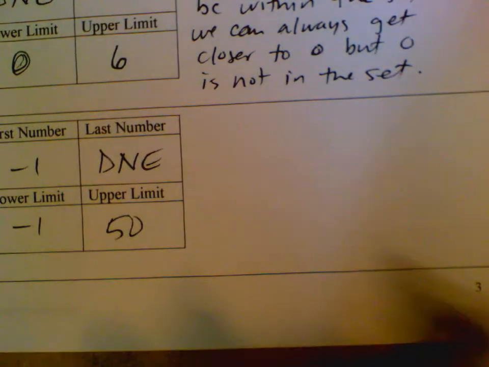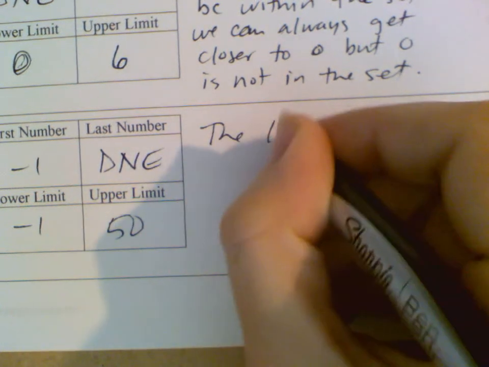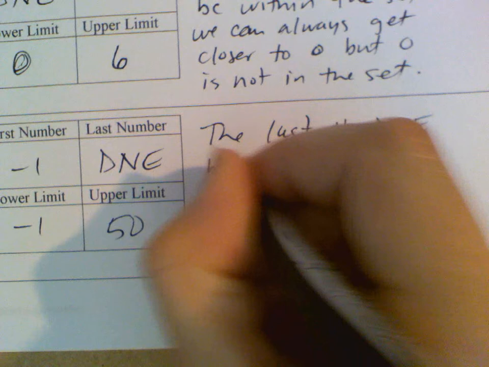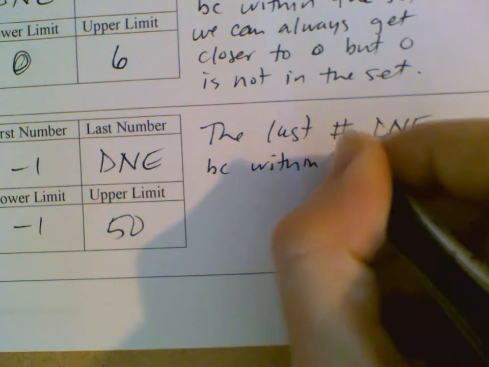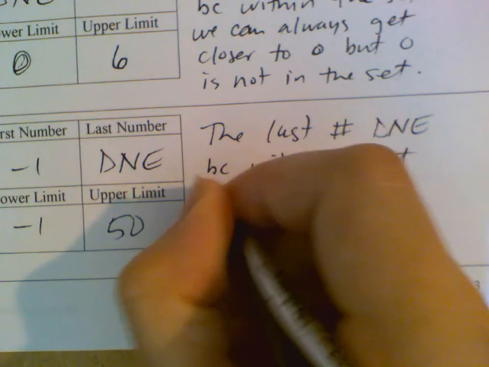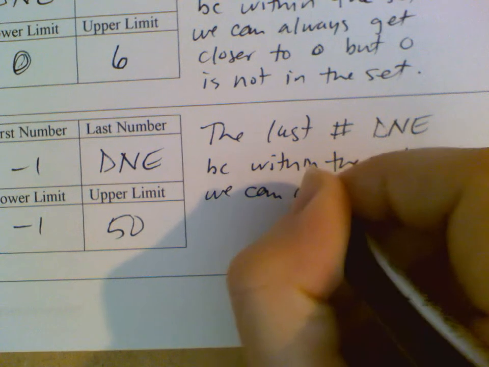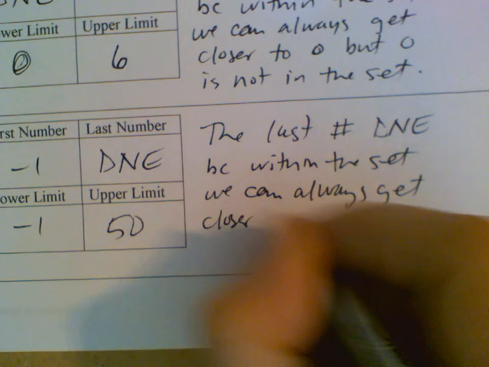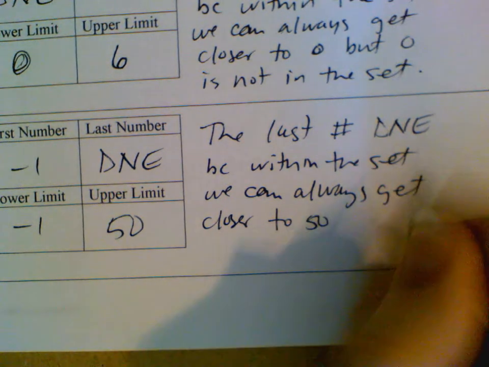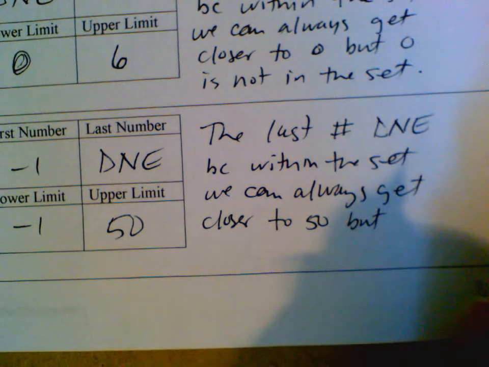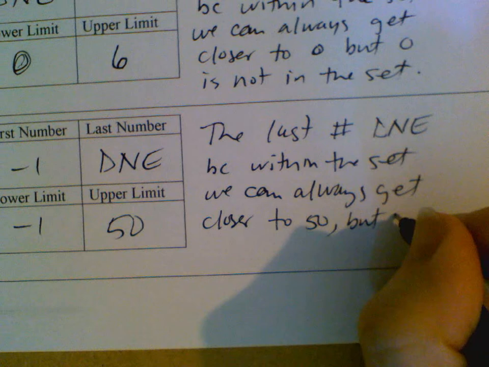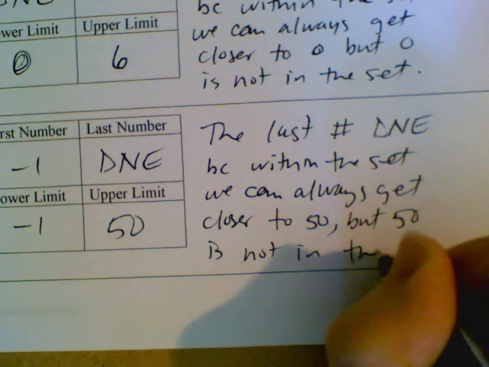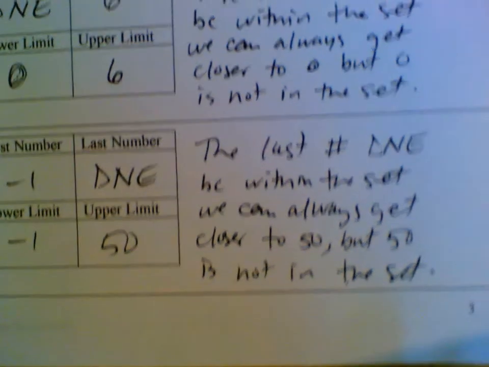All right, so here I say the last number does not exist because within the set we can always get closer to 50. I feel like I need a comma there, but 50 is not in the set.